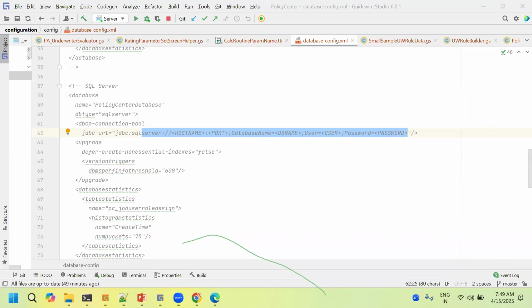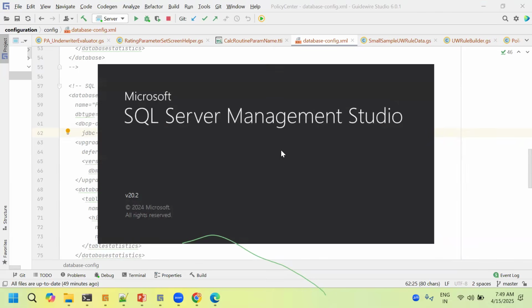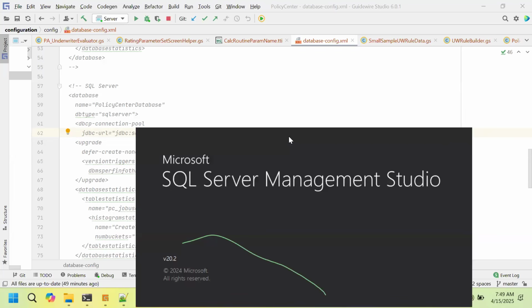Separating, which means this SQL Management Studio and your Guidewire Studio will get connected because of this connectivity, line number 62. So for training, we don't have those things. What are all the details? For this SQL connectivity, I'm telling you just for your reference.